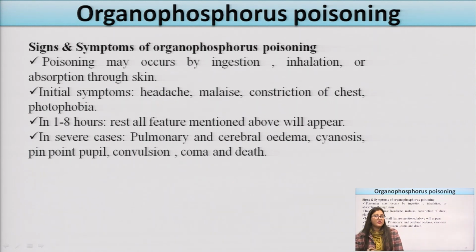If the individual is exposed to these organophosphorus compounds, then after 1 to 8 hours some effects can be seen in the patient, like headache, malaise, constriction of the chest, or photophobia. In severe toxicity of organophosphorus, there can be pulmonary and cerebral edema, cyanosis, pinpoint pupils, convulsions, coma, and sometimes death may occur.